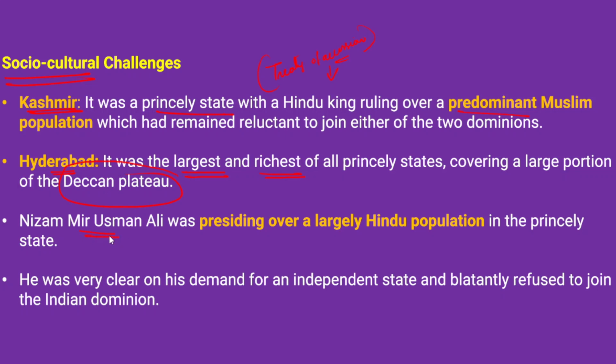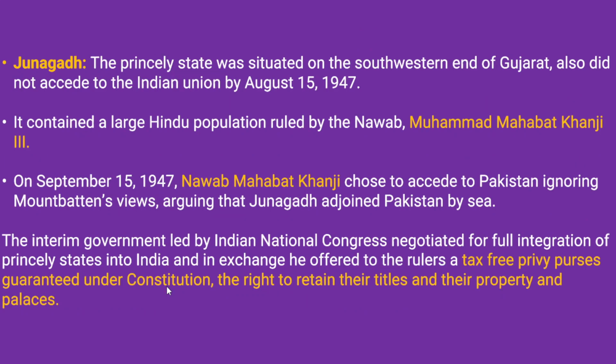Nizam Mir Usman Ali was presiding over a largely Hindu population in the princely state. He was the king of the Hyderabad princely state, and he was very clear on his demand for an independent state. He wanted an independent state, and he refused to join the Indian dominion. Later, there was a police action, Operation Polo, conducted to integrate Hyderabad into India.